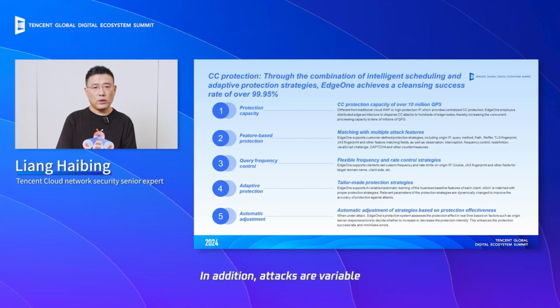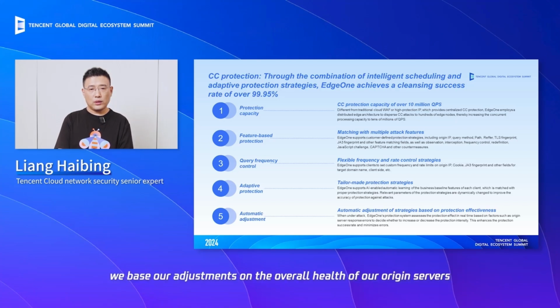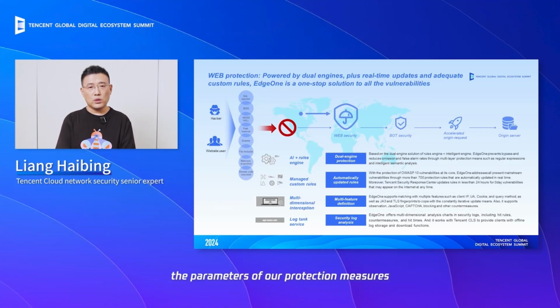In addition, attacks are variable. To address this, we also automatically adjust and tighten our strategies. That is, as attacks evolve, we base our adjustments on the overall health of our origin servers to automatically fine-tune the parameters of our protection measures.